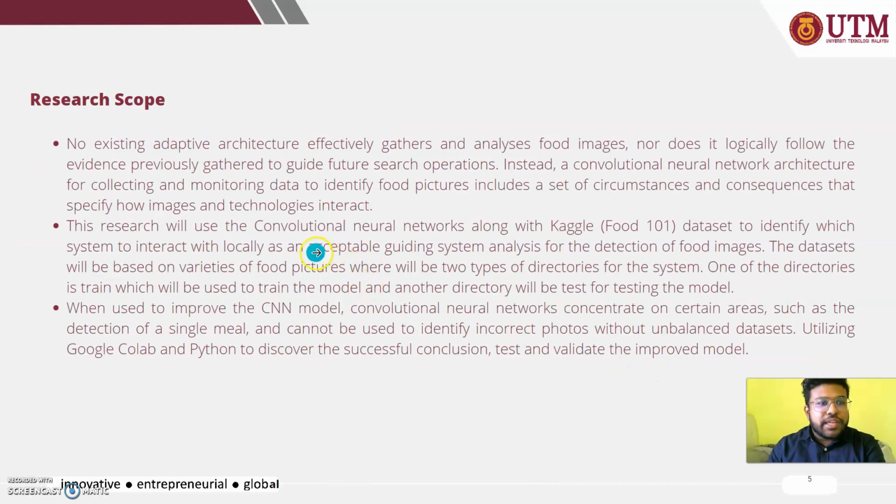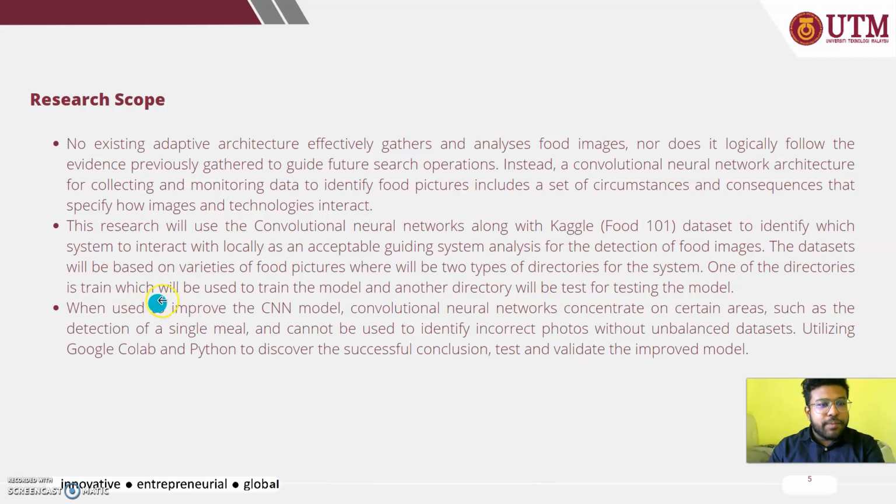So the research scope is: no existing adaptive architecture effectively gathers and analyzes food images, nor does it logically follow the evidence previously gathered to guide food search operations. Instead, a convolutional neural network architecture for collecting and monitoring data to identify food pictures includes a set of circumstances and consequences that specify how images and technologies interact. This research will use the CNN along with the Kaggle Food11 dataset to identify which system is to interact locally as an acceptable guiding system analysis for the detection of food images.